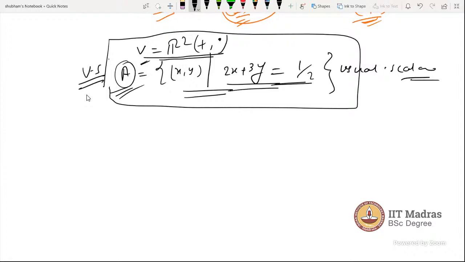We cannot say because the vector space is already defined. No. So actually, that's why I am always saying operation. Please consider the operation. Operation says coordinate-wise addition and coordinate-wise scalar multiplication, which is called usual addition and usual scalar multiplication.